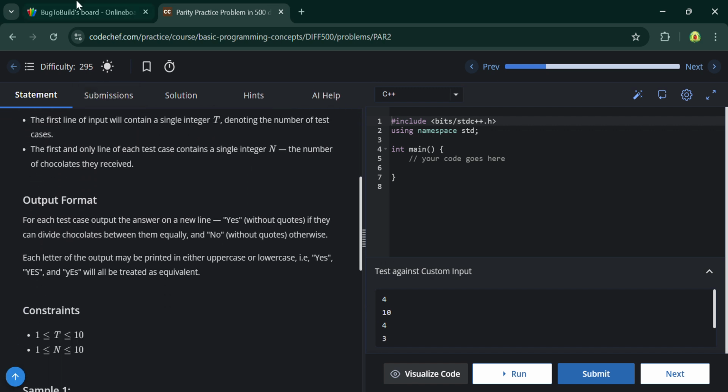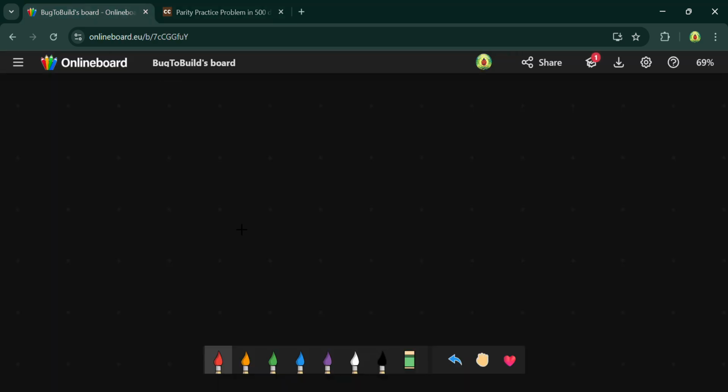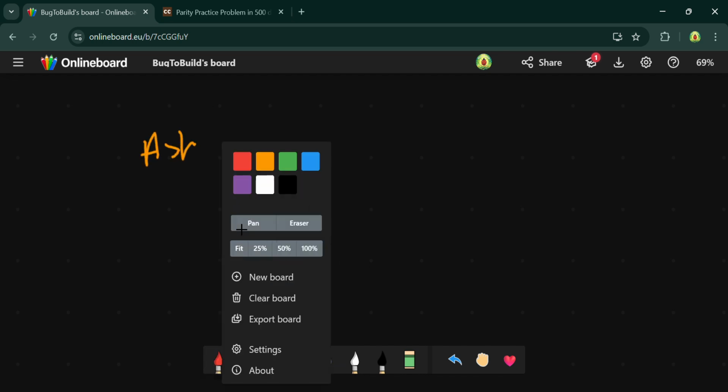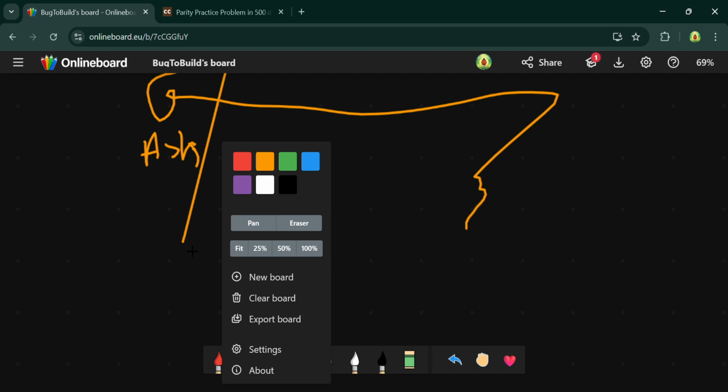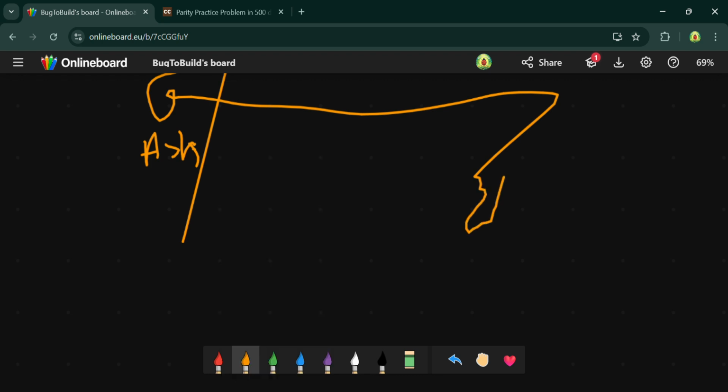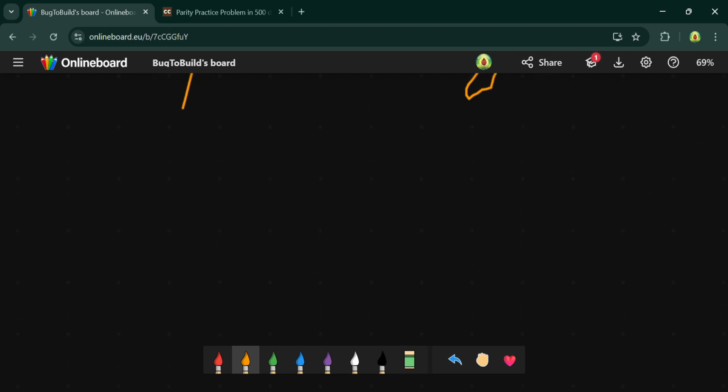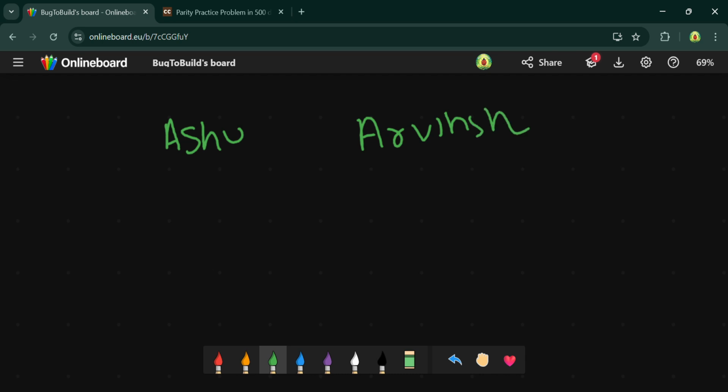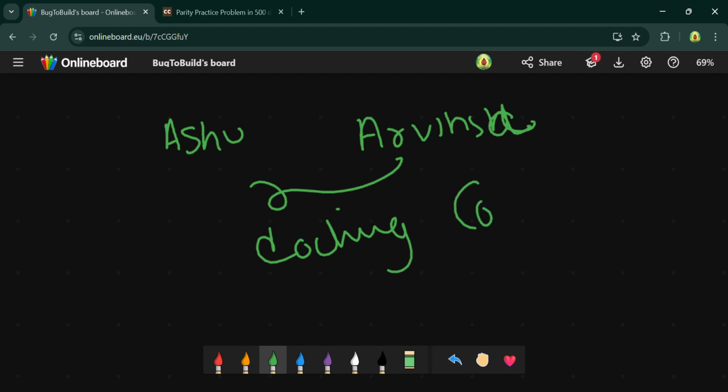So let's suppose Ashu and Arvind have participated in a coding contest.